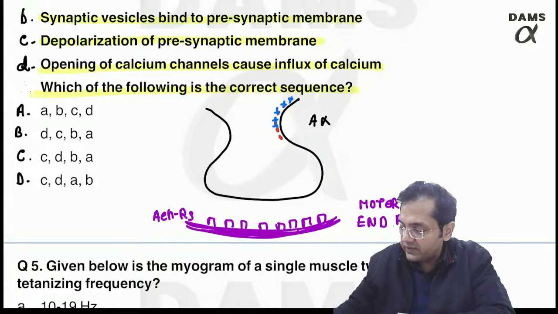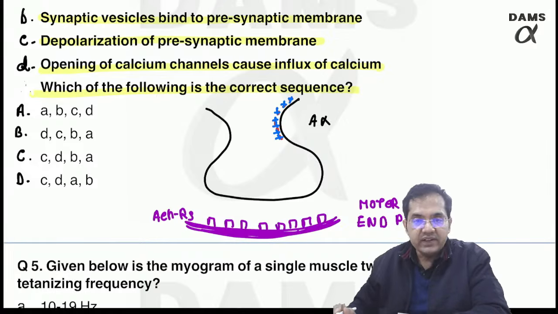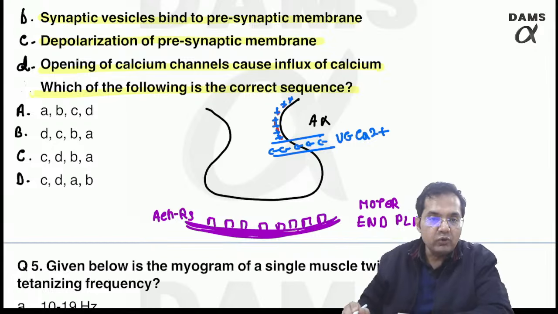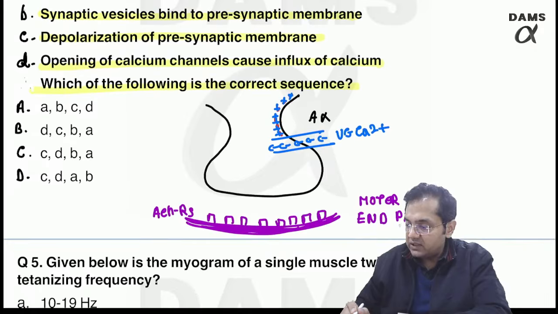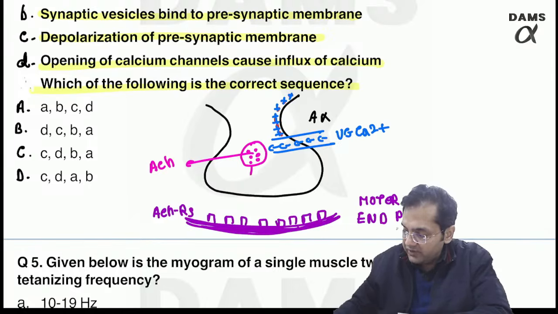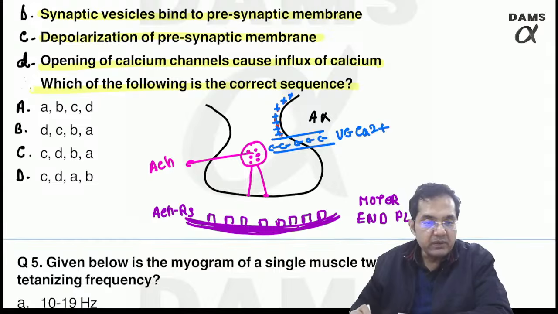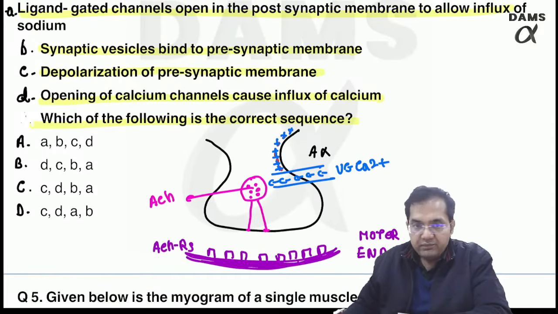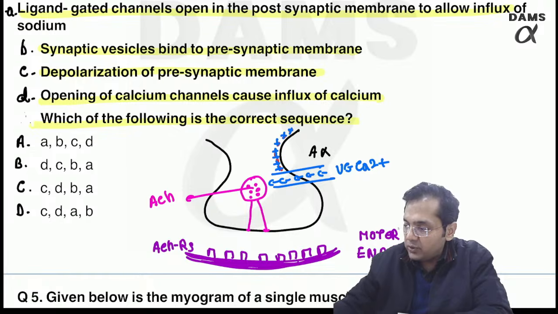So this gets depolarized. As soon as it gets depolarized, immediately these voltage gated calcium channels open. Once the calcium channels open, we have inside this the synaptic vesicles containing acetylcholine. So they will come and bind to this membrane, and immediately they will cause release of acetylcholine.